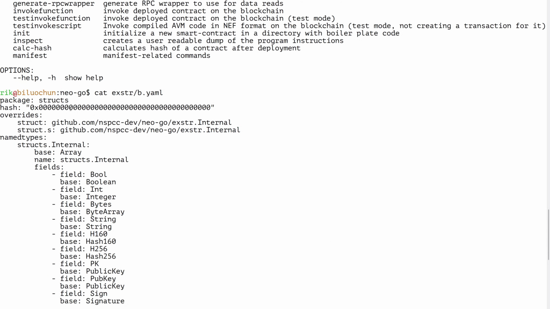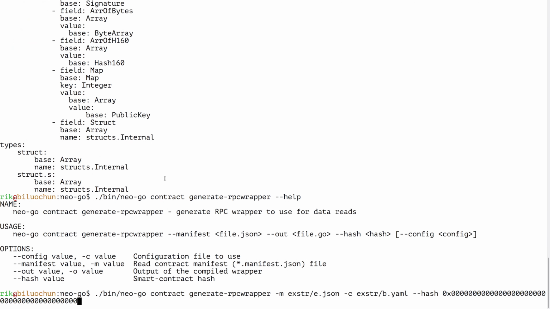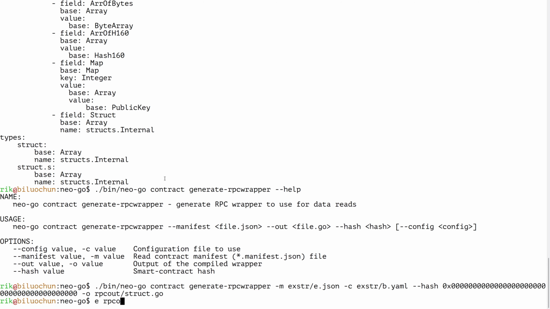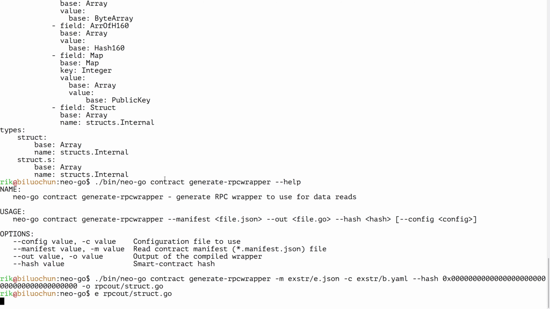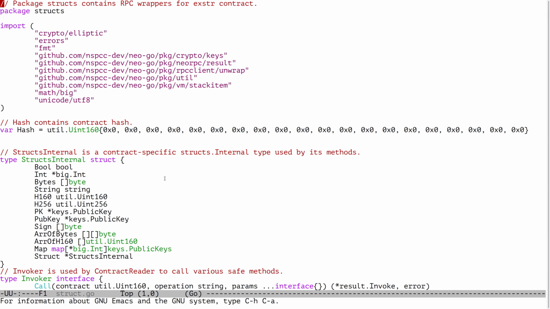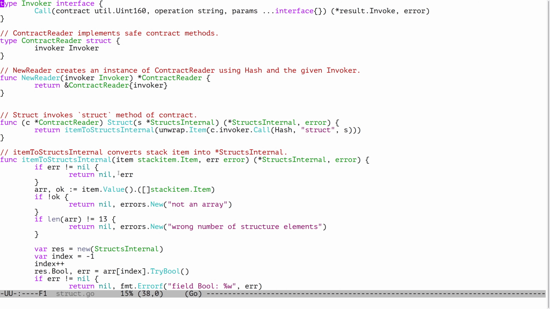We'll just take this stub and let's output it to some file like this. So now let's take a look at what we have inside. And it looks like this. What we have here is this representation of the same structure that can be used by the backend code. And actually this wrapper that